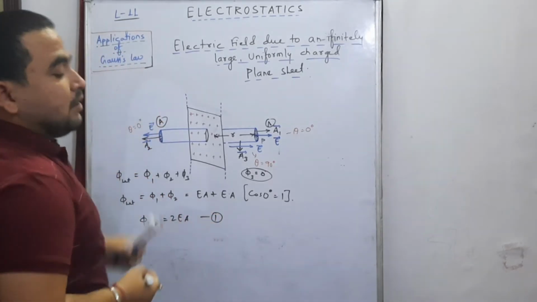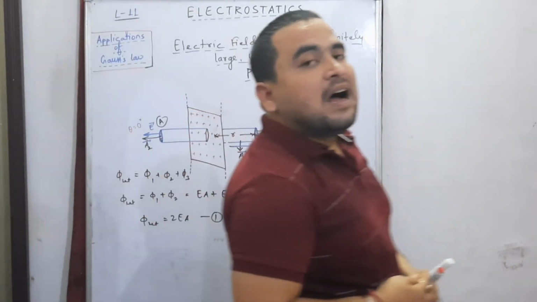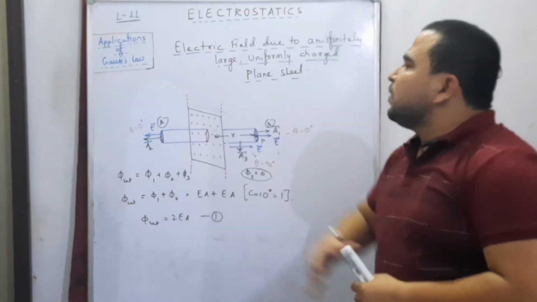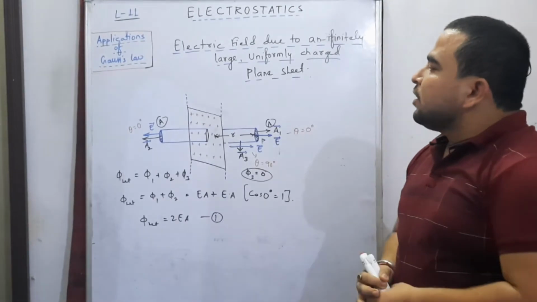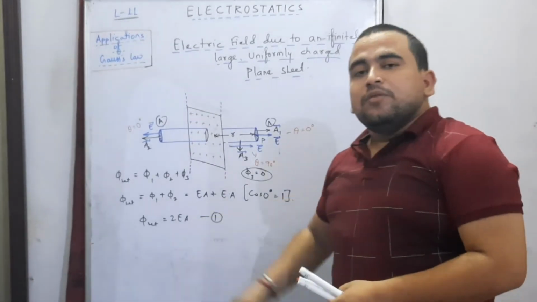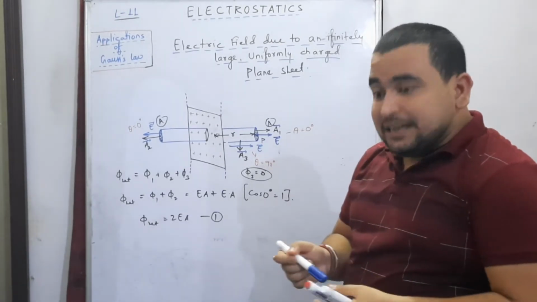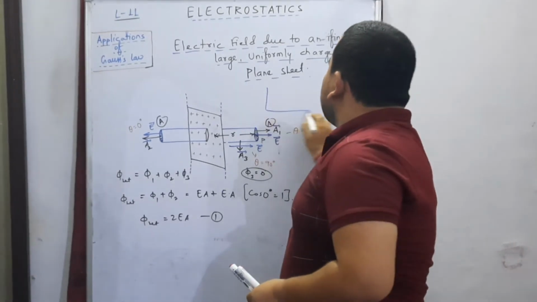This is our equation number 1. Now, this was the total flux associated with the Gaussian surface by using the concept of electric flux. Now we find the electric flux by using the Gauss law.